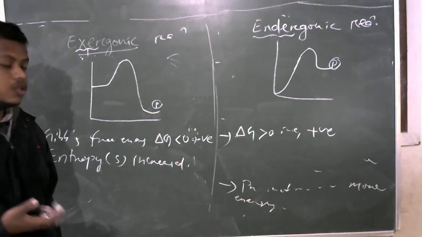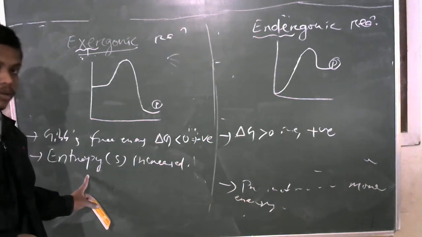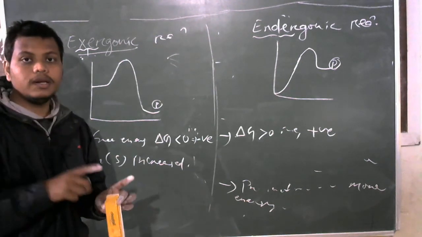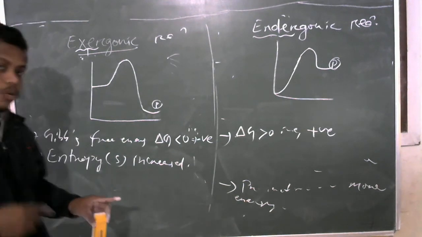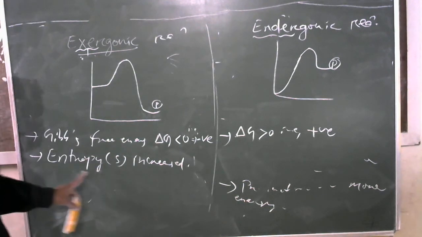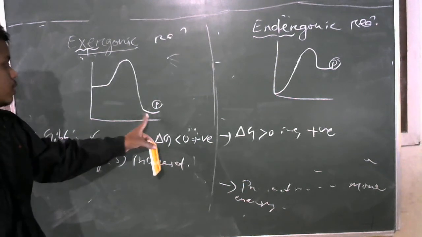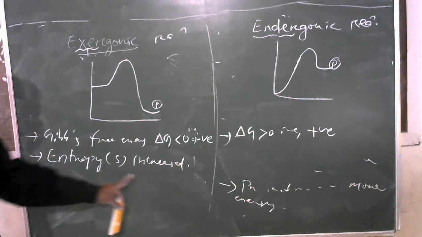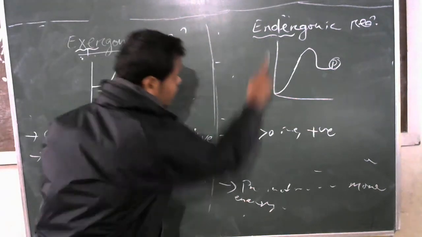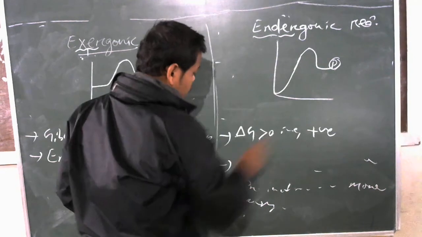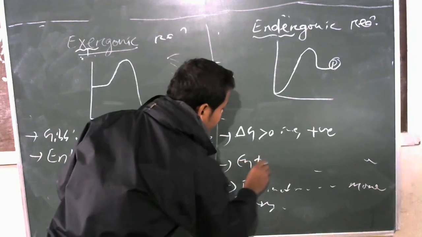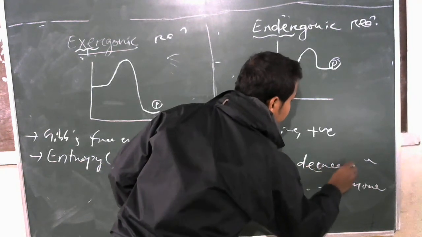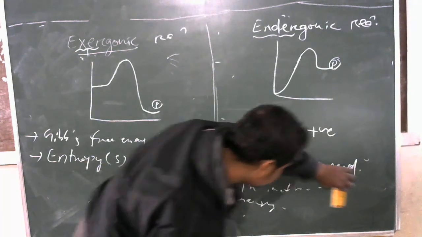The energy which does not have any function, waste energy, is called entropy. So entropy increases because maximum energy is wasted. Here in an exergonic reaction entropy increases, but in an endergonic reaction maximum energy is consumed, so the value of entropy decreases.